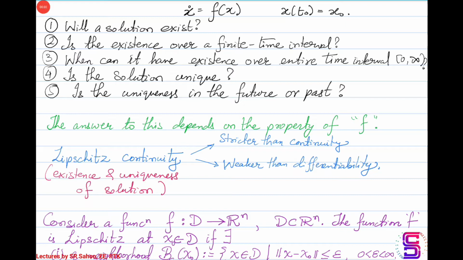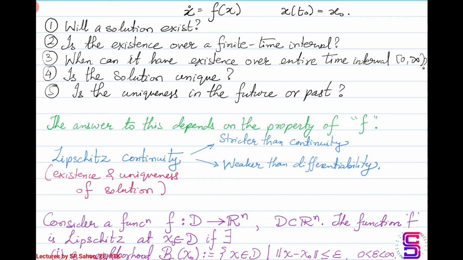In this lecture, we'll discuss the existence of a solution to the differential equation x dot equal to f of x, which describes an autonomous system, and we'll also see under what conditions on f a solution will not only exist but also be unique and start from an initial condition x0.